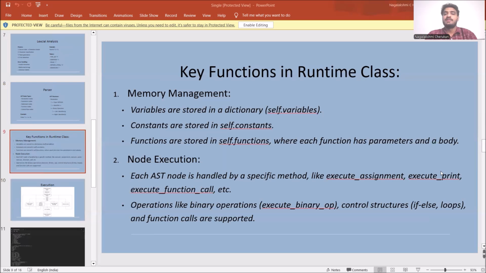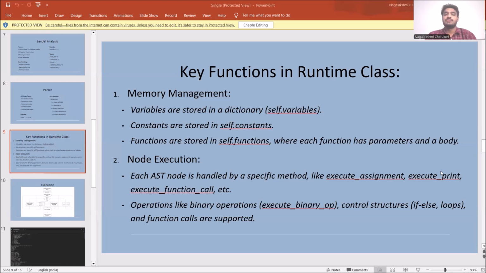Now we have the key functions in the runtime class, and the key functions are memory management and node execution. The memory management takes care of storing the variables, constants, and functions. The variables are stored in dictionary self.variables. Constants are stored in self.constants. Functions are stored in self.functions, where each function has parameters and a body.